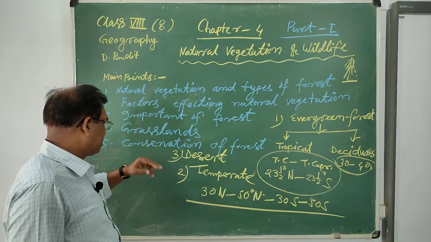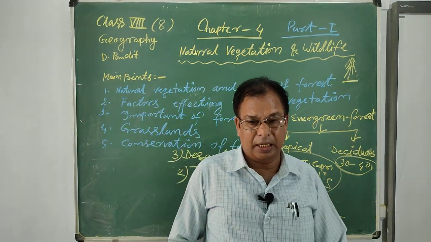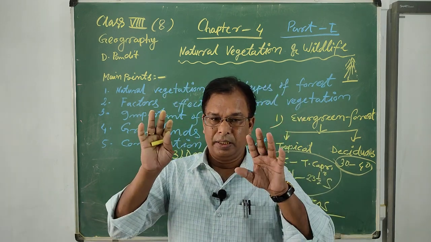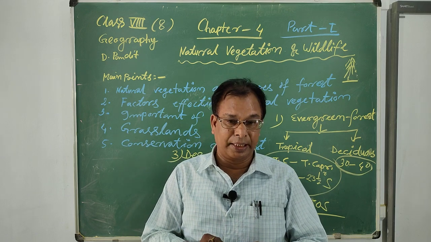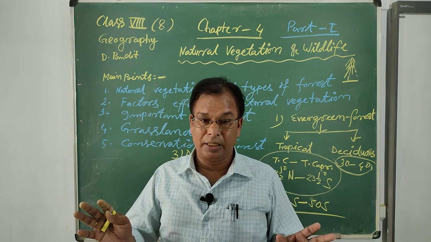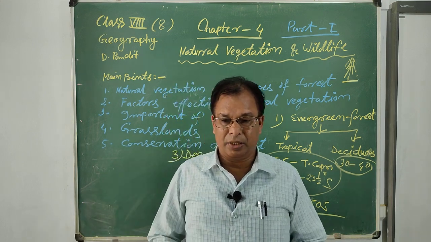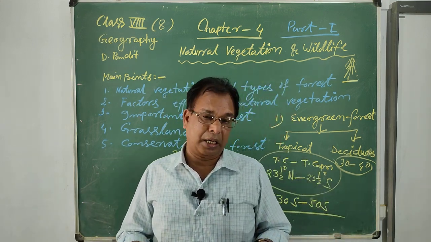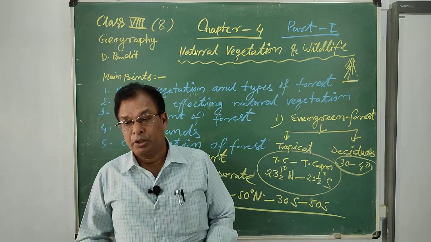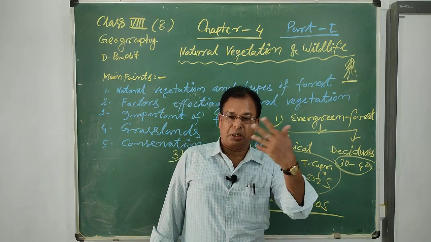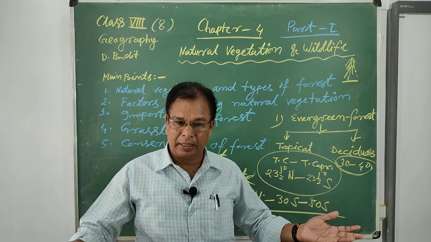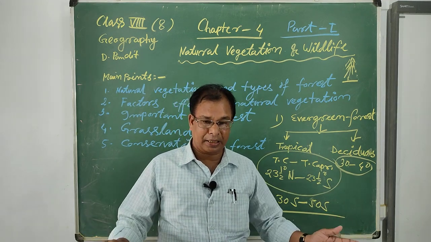Now we will learn about the grassland. What is the meaning of grassland? It is an area where very little rainfall is recorded and moderate rainfall also occurs. So that area only grows grass, not trees. So that area is known as the grassland. Mainly, grassland is divided into two parts in the world. First is the tropical grassland, another is the temperate grassland.